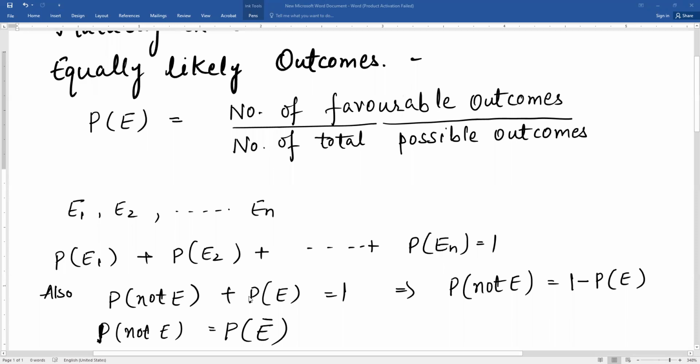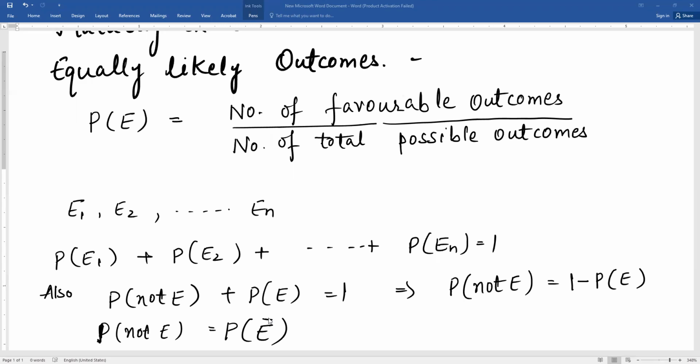Probability of not E plus probability of E is always 1. This implies probability of not E can be calculated as 1 minus probability of an event E. In some books, probability of not E is also written as probability of E bar. It is read as E complement. That means E and E complement, that is not E, E and not E are the complementary events.